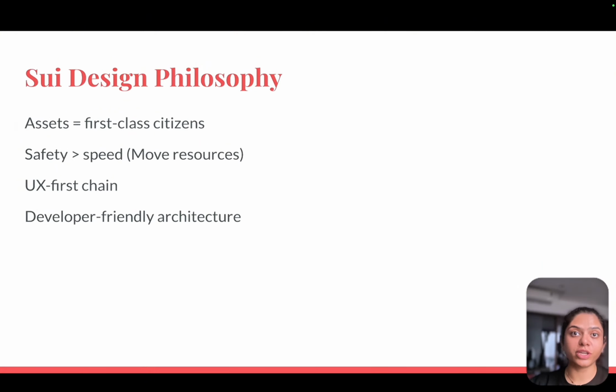So the Sui design philosophy is very simple: asset first, safety first, and performance from the fundamentals. Developer first, UX first, and assets are first class citizens in the Sui design.